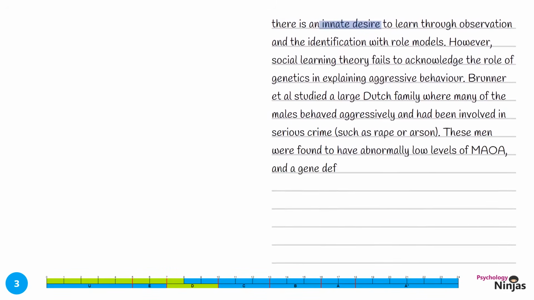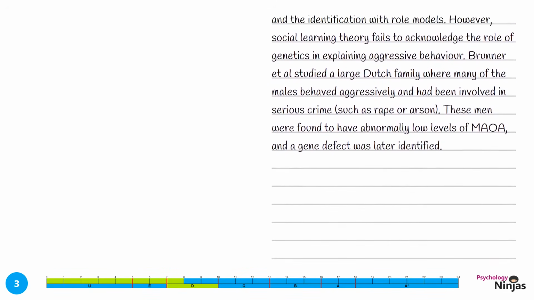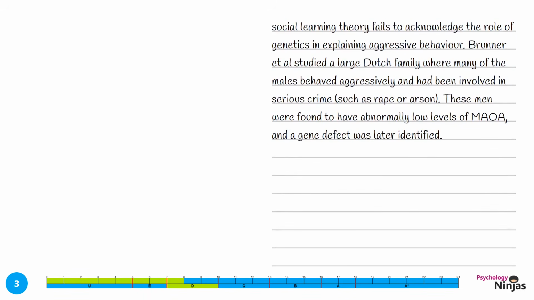However, social learning theory fails to acknowledge the role of genetics in explaining aggressive behaviour. Brunner et al. studied a large Dutch family where many of the males behaved aggressively and had been involved in serious crimes such as rape or arson. These men were found to have abnormally low levels of MAOA, and a gene defect was later identified. We've identified an alternative explanation and given some research to develop this and why it might be more appropriate. Let's complete our evaluation with a judgment.